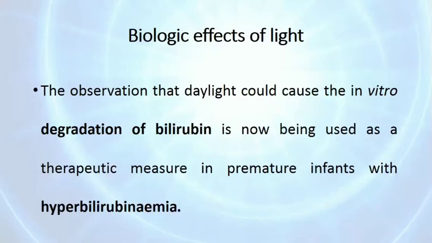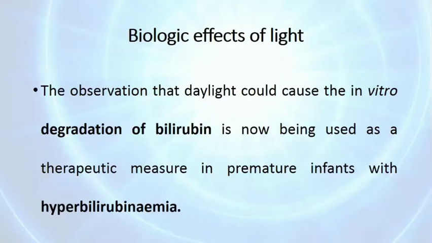And what are the biological effects of light? There is an observation that daylight could cause the in vitro degradation of bilirubin.